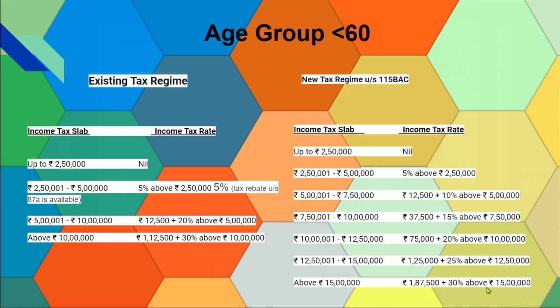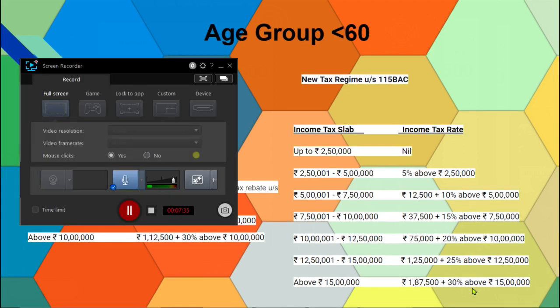The last slab is above 15 lakh, where the person is liable to pay 30% tax. 1,87,500 is already there. After that, he has to pay 30% on the rest. If he has 5 lakh more, 5 lakh into 30 divided by 100 is 1,50,000.